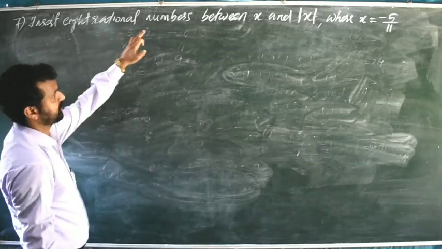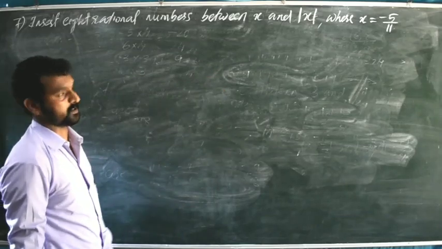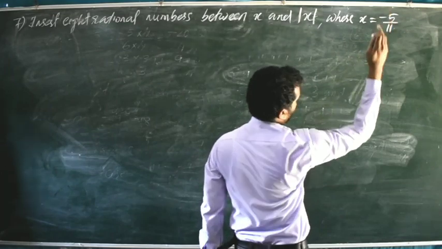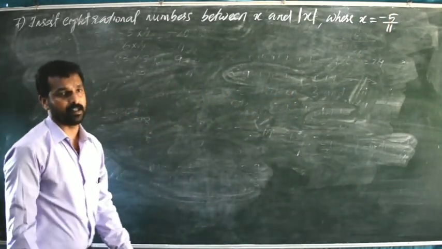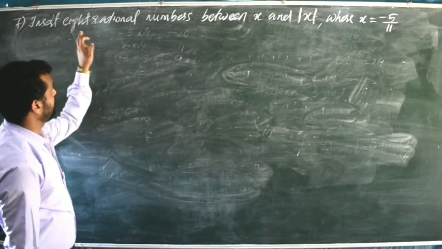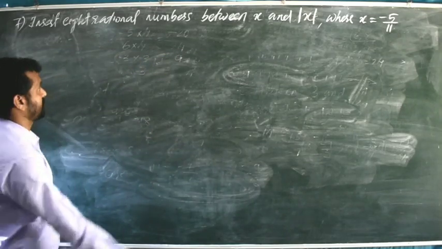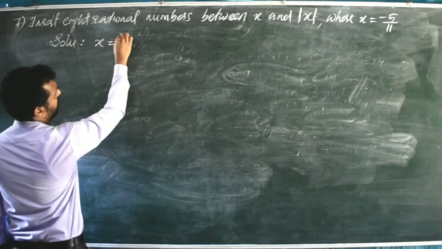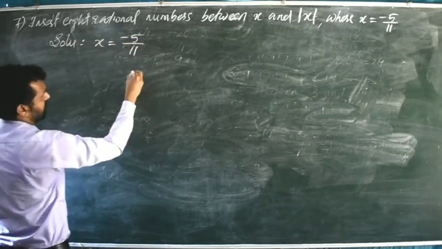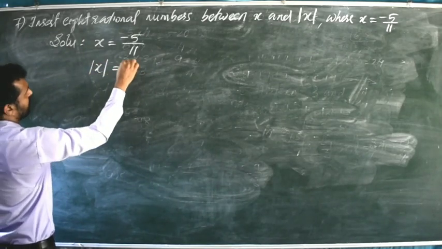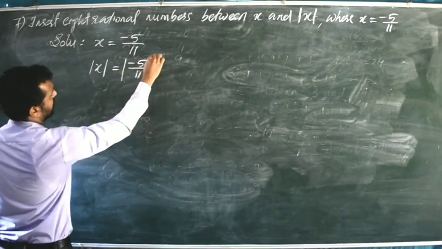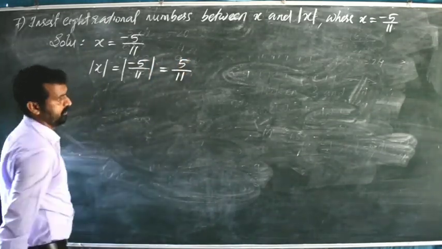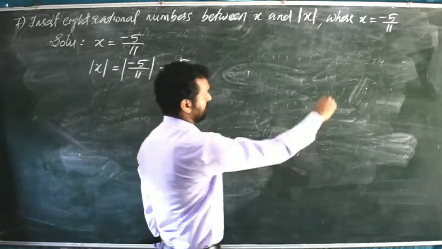Insert 8 rational numbers between x and modulus of x, where x is equal to minus 5 by 11. Minus 5 by 11, that is the value of x. We want to find out 8 rational numbers between x and modulus of x. So first we will take x. X is equal to minus 5 by 11. The next one, modulus of x is equal to modulus of minus 5 by 11. Modulus of minus 5 by 11, that means it is 5 divided by 11. Modulus of a negative number will come positive.